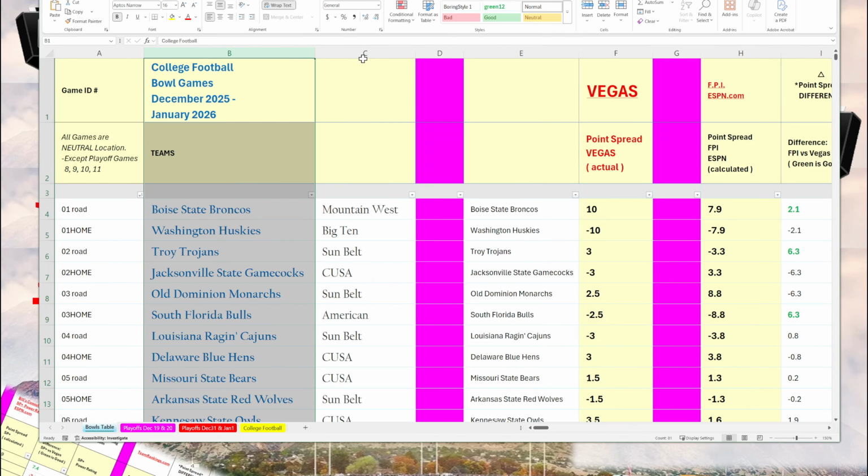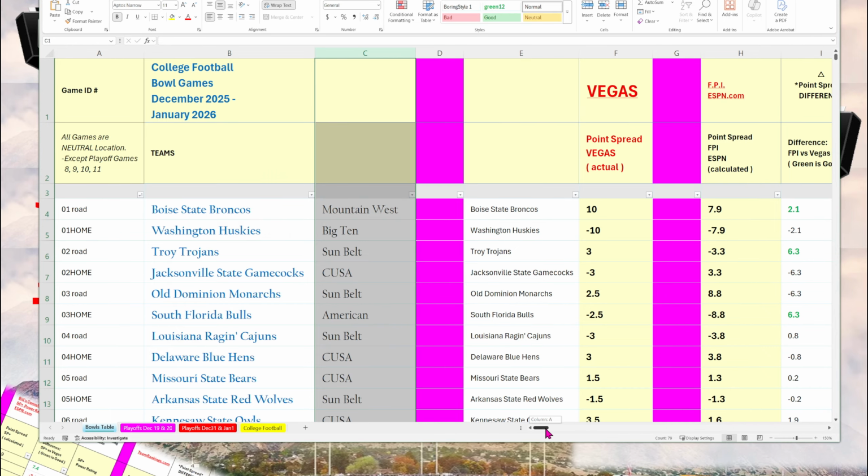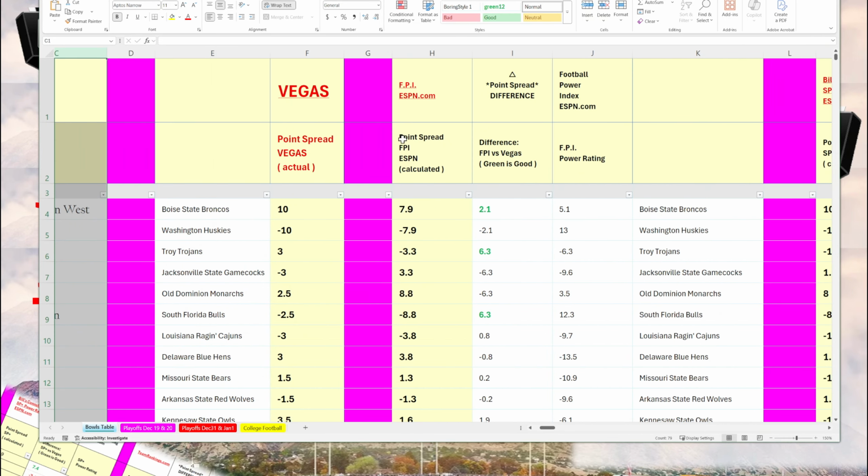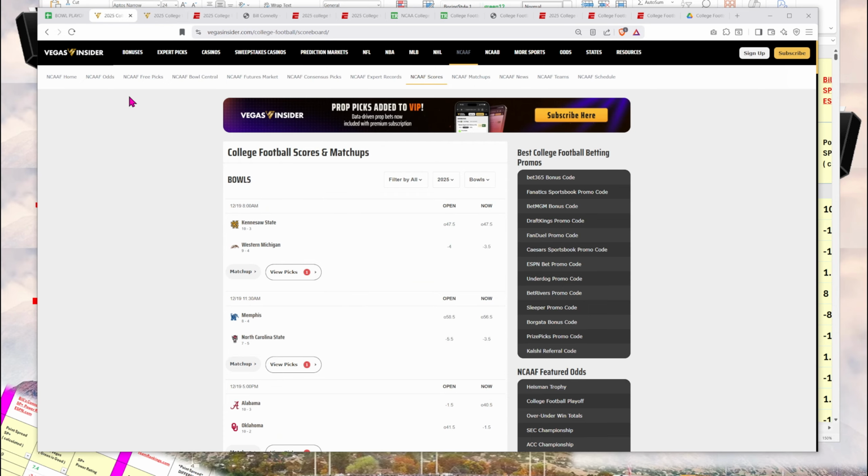So you have the names of the teams, their conference. Then I put the Vegas point spread. These Vegas point spreads are from VegasInsider.com.